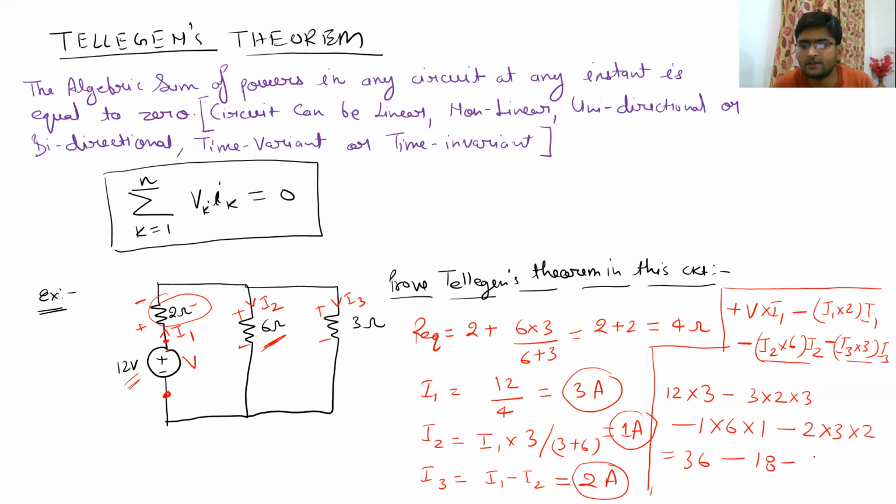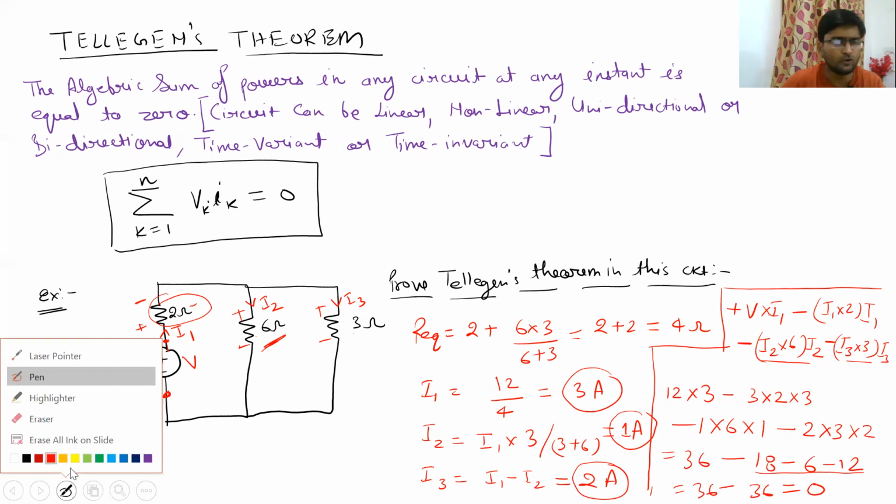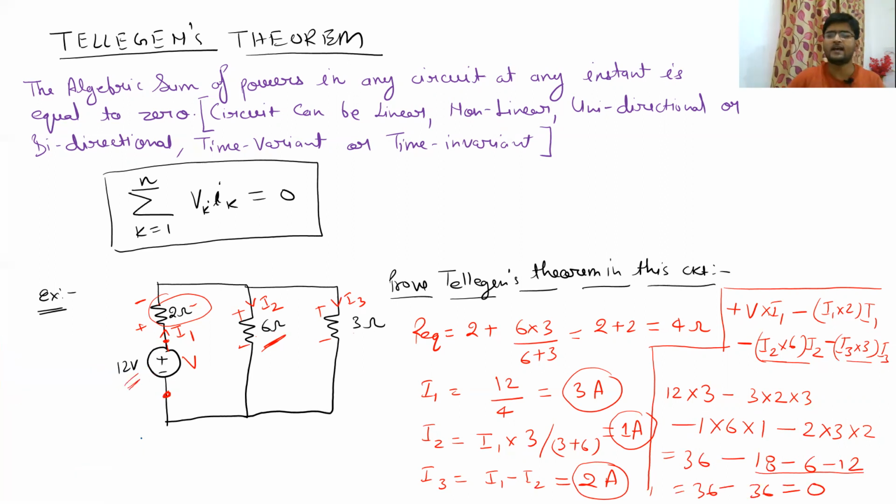What will this become? It will be 6. And what will this become? 12. So you add all these, all will become 36, and the answer will be 0. So it proves that this circuit follows Tellegen's theorem. And not only this circuit, any circuit at any particular given time follows Tellegen's theorem always.